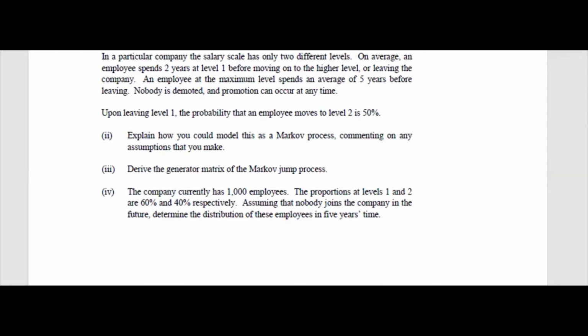Upon leaving the level 1, the probability that an employee moves to level 2 is 50%. So suppose someone will leave level 1. So there is a 50-50 chance, either he will go to the next level, he will get a promotion on an average after 2 years, or he will leave the company, and the chances are given 50%. Derive the generator matrix of the Markov jump process.